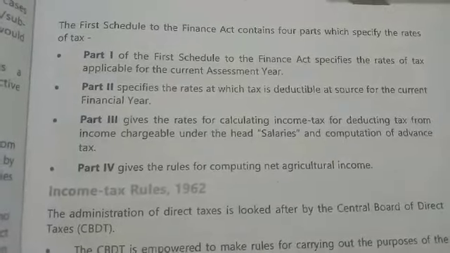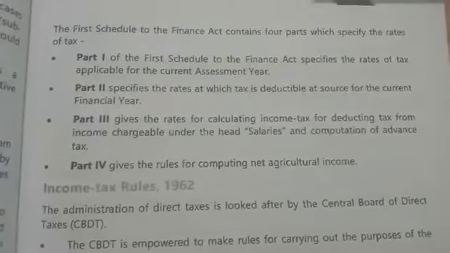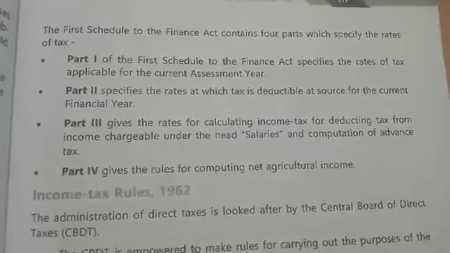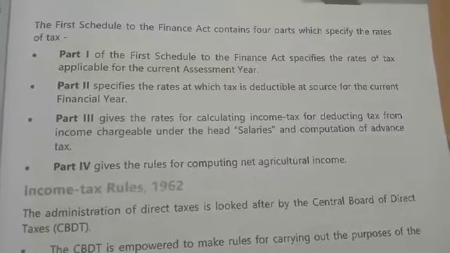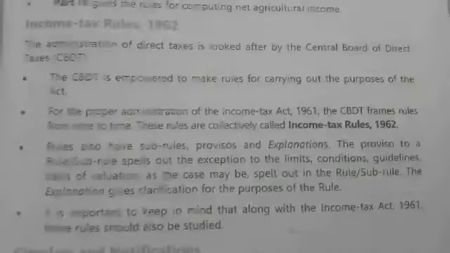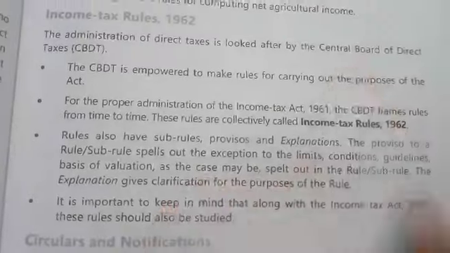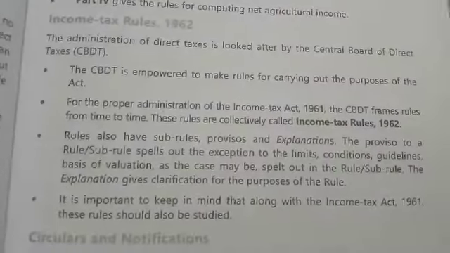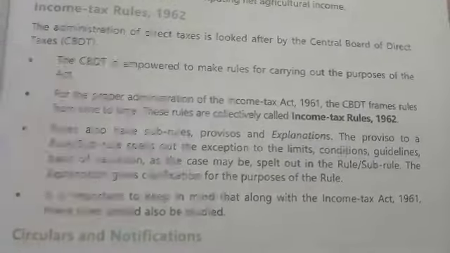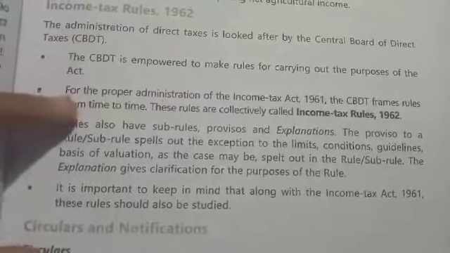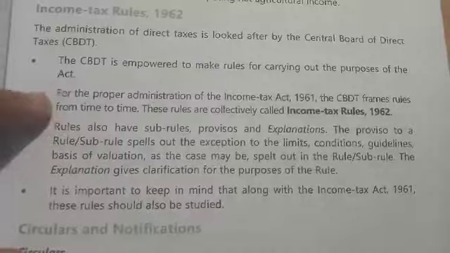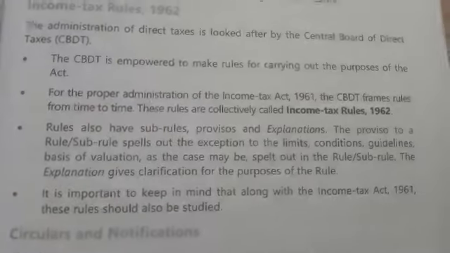Then part 3 gives the rates for deducting the tax from salaries. Part 4 gives the rules for computing the net agricultural income. The administration of direct taxes will be looked after by the CBDT, the Central Board of Direct Taxes. It is also empowered to make rules for the purpose of this act, and it can frame rules for the administration with the guidance of the Income Tax Act 1961.